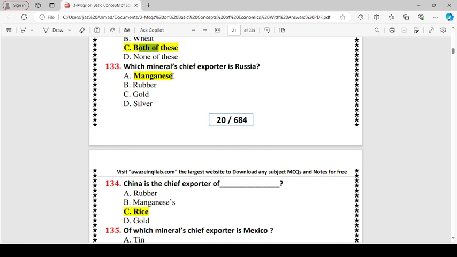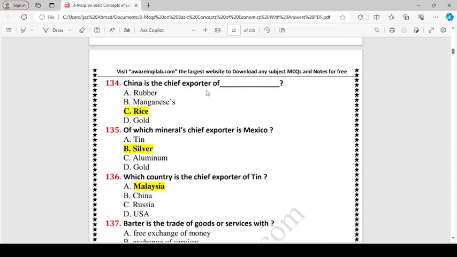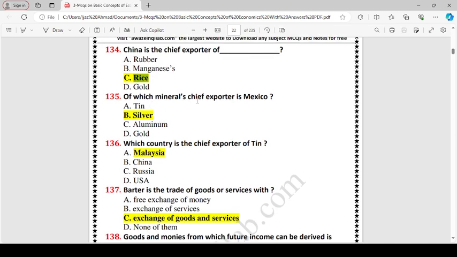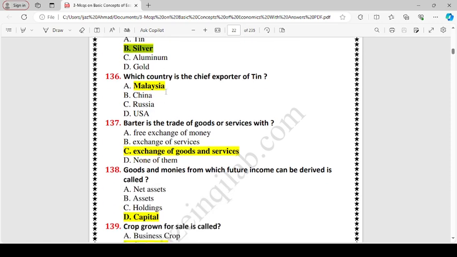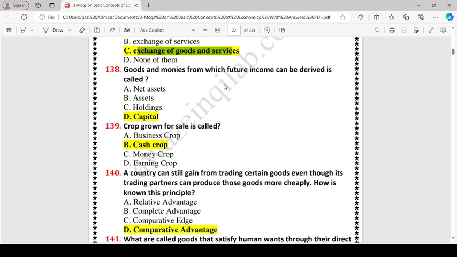Which mineral is Russia chief exporter of? Manganese. China is the chief exporter of rice. And which mineral is Mexico chief exporter of? Silver. Which country is the chief exporter of tin? Malaysia. Barter is a trade of goods and services without the exchange of money.